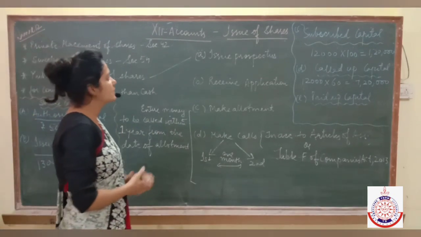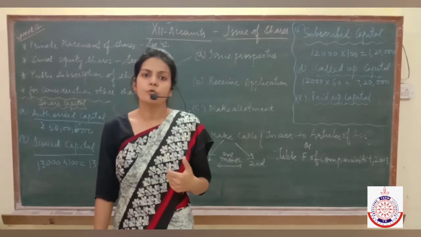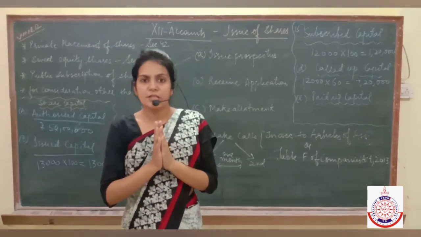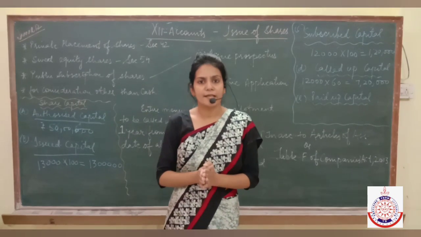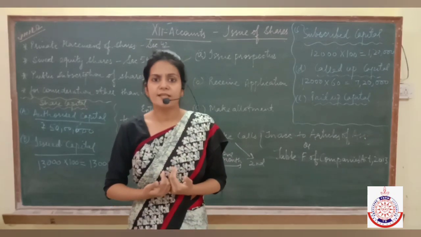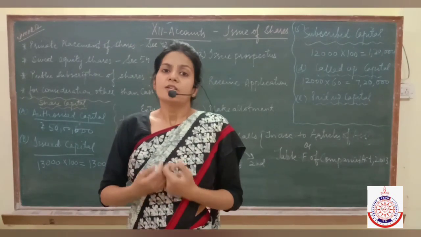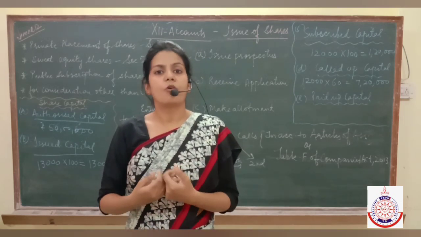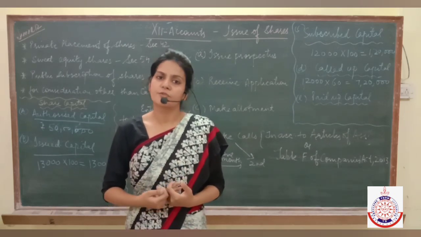So now the main concern is on the accounting treatment which we have to follow when we want to issue the shares. First of all, let me put it formally that shares are issued by a company. Why does a company issue shares? So that they can get some money, and from that money they can run the business. Basically, to collect the money from the public, shares are issued. But shares are not only issued to the public, rather shares are also issued to employees. Shares are also issued to some private agencies or some of your friends or relatives also.